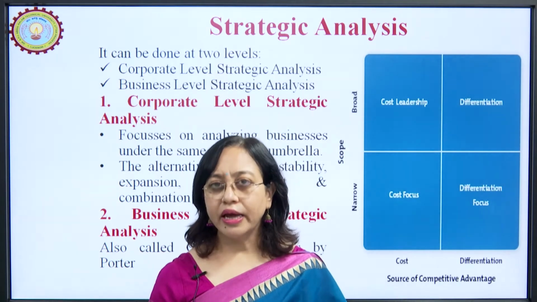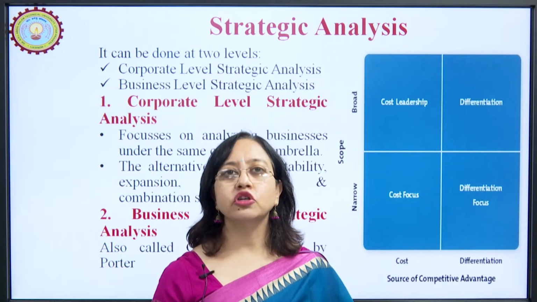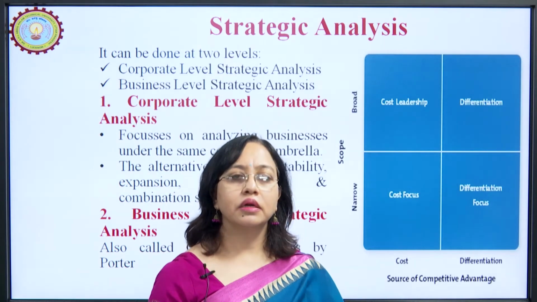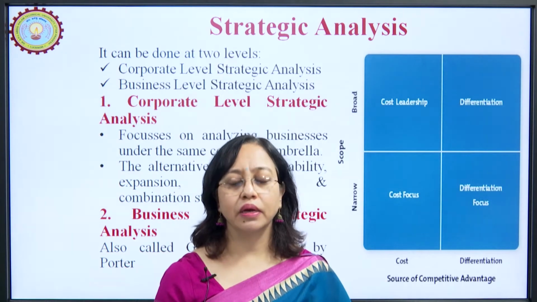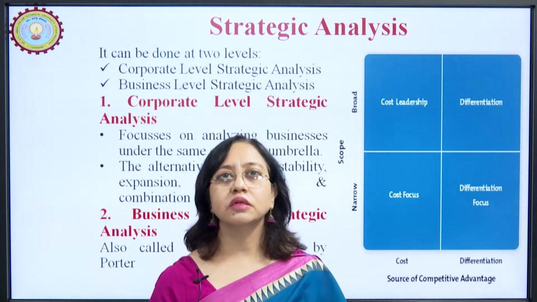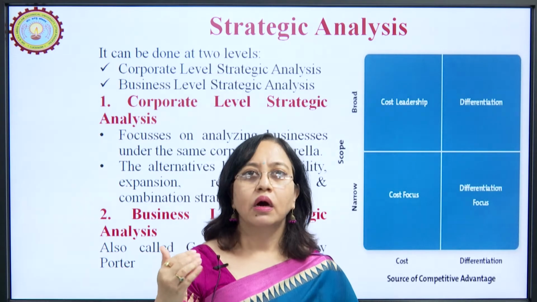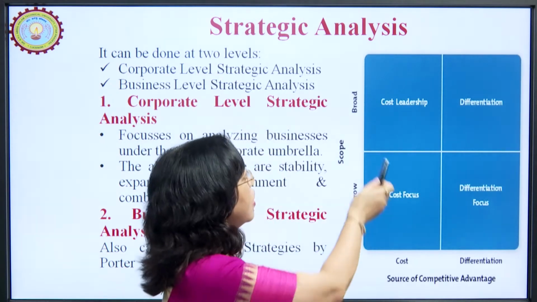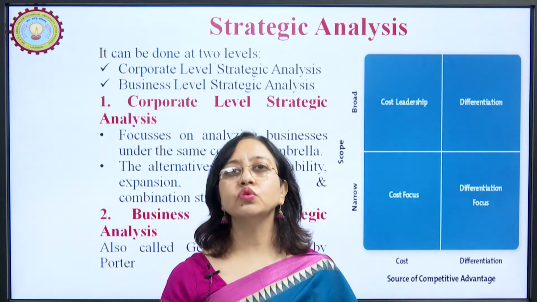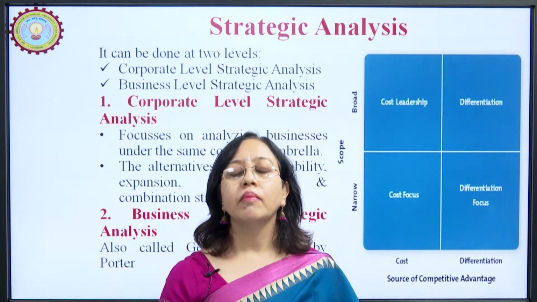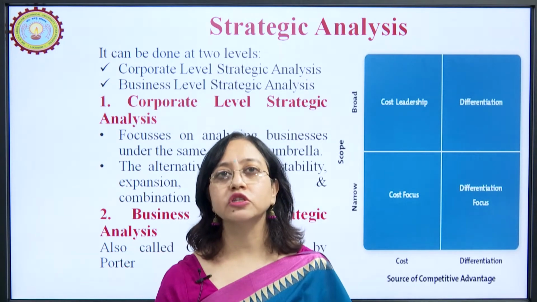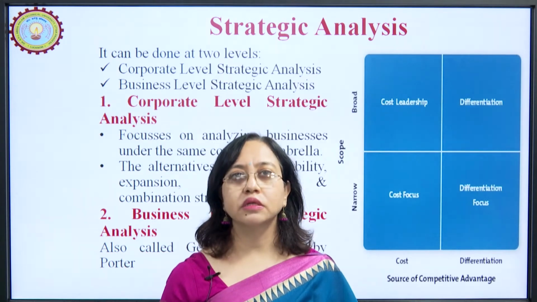Now, it all depends on the intention of the company, the desired objective of the company. There are certain companies which want to achieve competitive advantage by keeping the cost low. These are known as the cost leadership companies. And there are certain companies which want to be competitive in the market by offering products which have new, innovative features which are different from what competitors are offering.